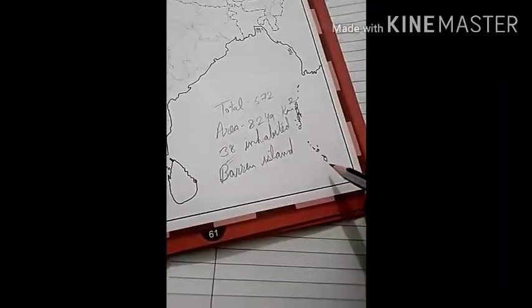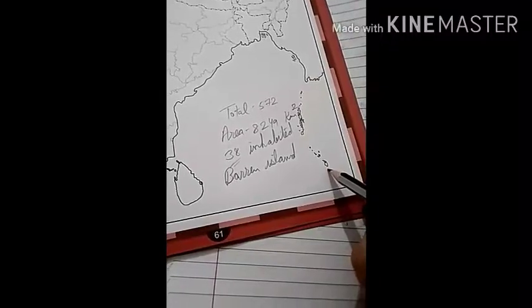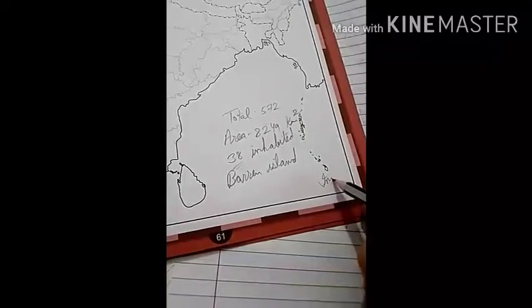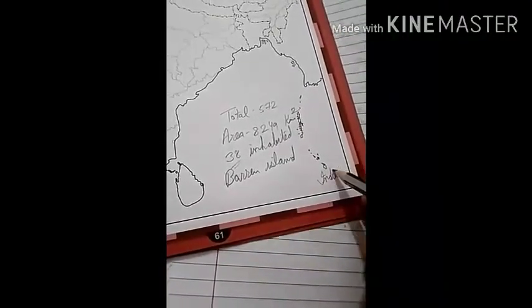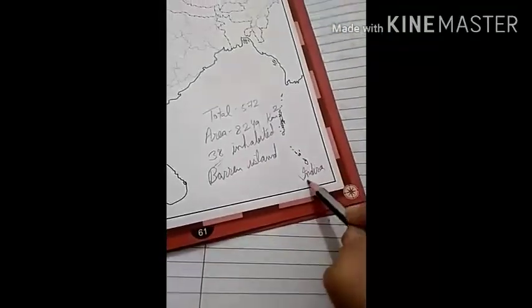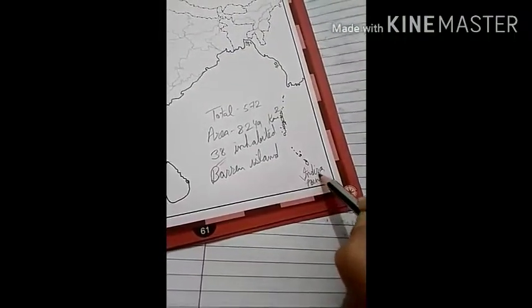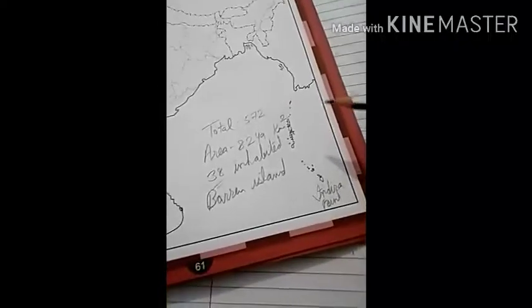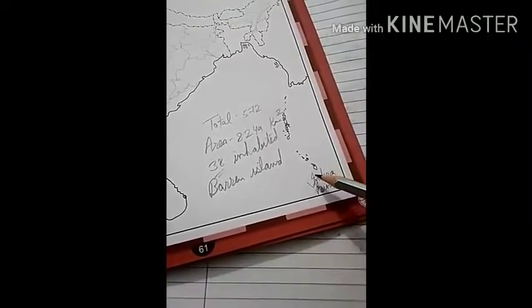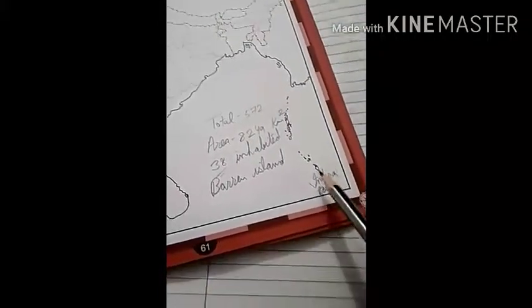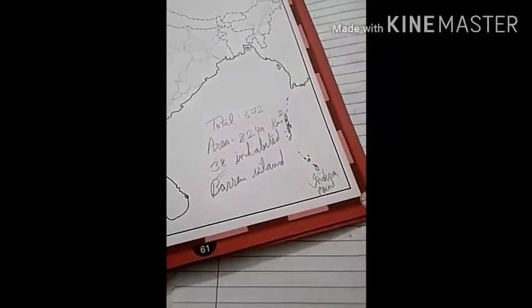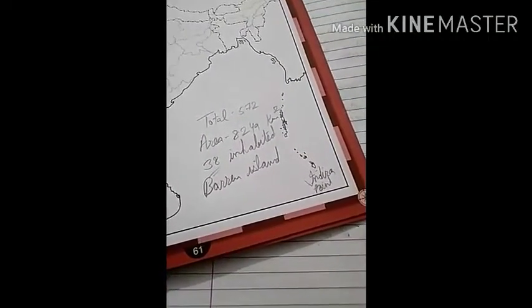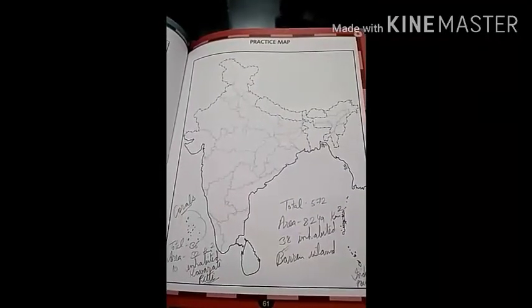India's southernmost point, Indira Point, the southernmost point of the Indian Union, also lies in Andaman and Nicobar Islands. This island was submerged in the tsunami of 2004. That's all about the islands of India.